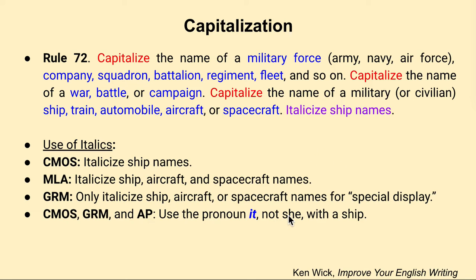In fact, you could use the pronoun she with an automobile. You'd say, "Oh, isn't that a nice car?" And you could say, "Yeah, she's beautiful." So you use she, but you're actually referring to the car. You don't really hear that too much anymore. But these three references now make a specific mention of using it with a ship and not she.